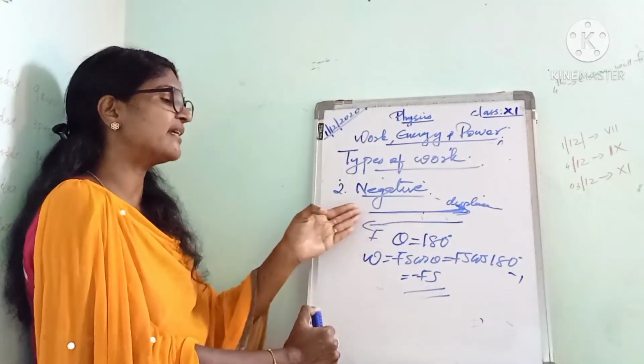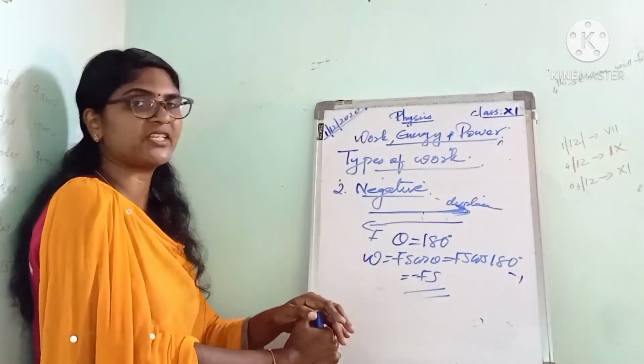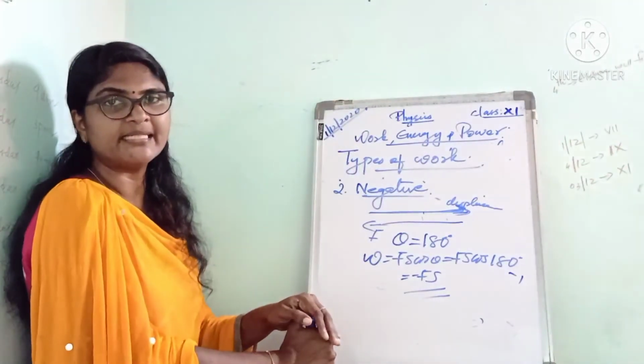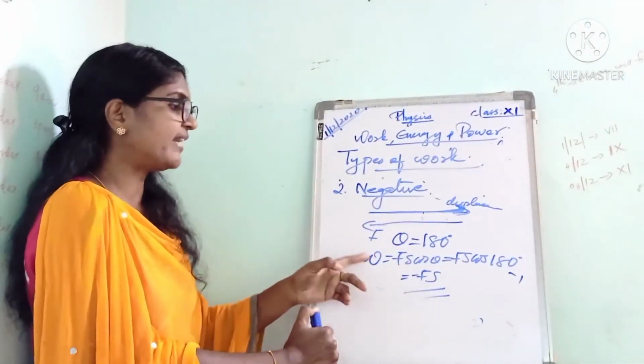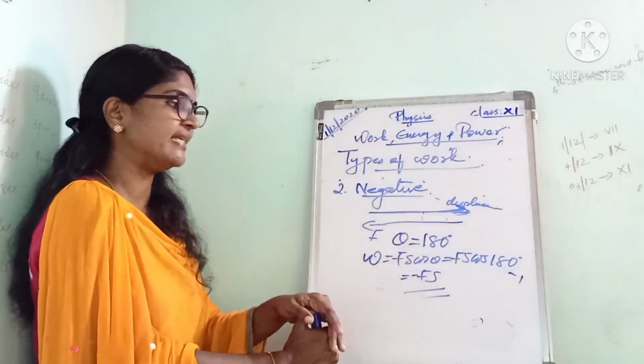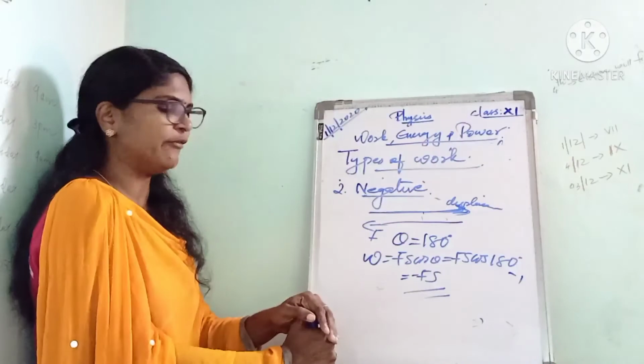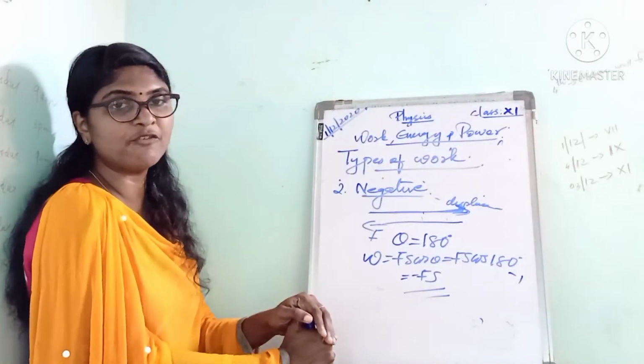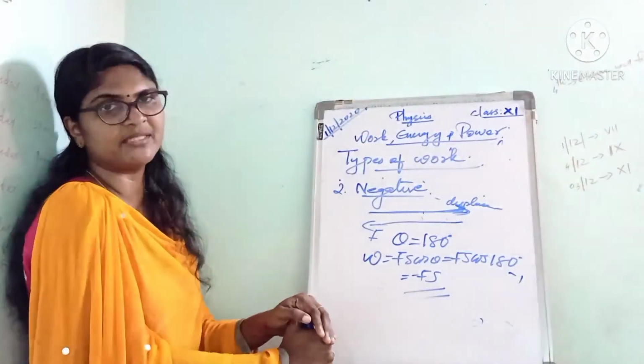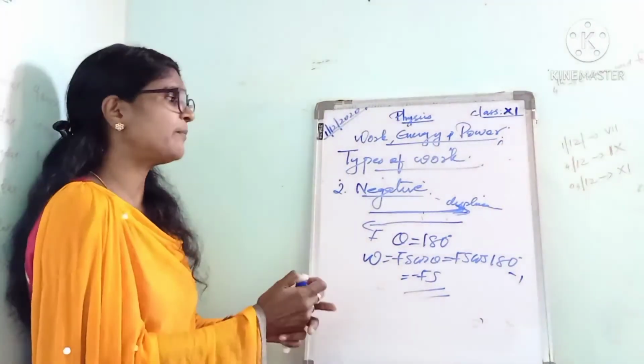Here the force and displacement are acting in the opposite direction. And what is the angle between them? Theta is equal to 180 degrees. So we can write W is equal to Fs cos theta. Then cos 180 is minus 1. So we got minus Fs. That is the expression for negative work. W is equal to minus Fs. Okay, all of you got it? That is about negative work.